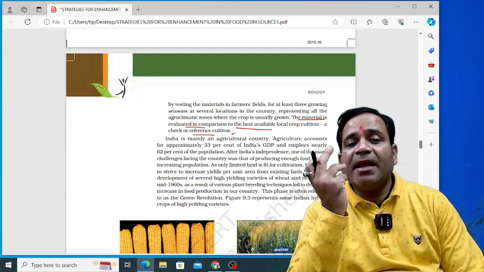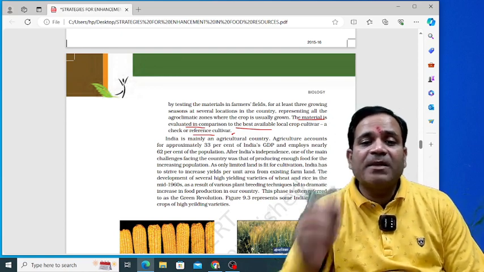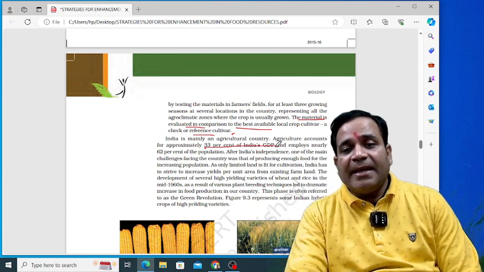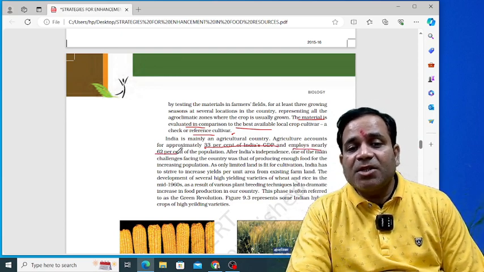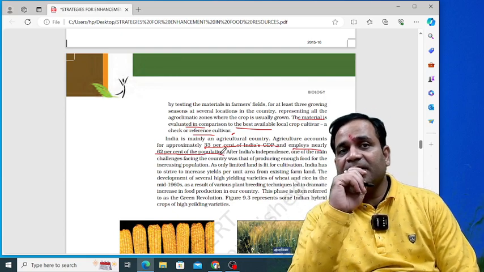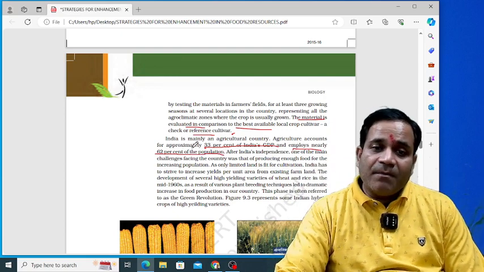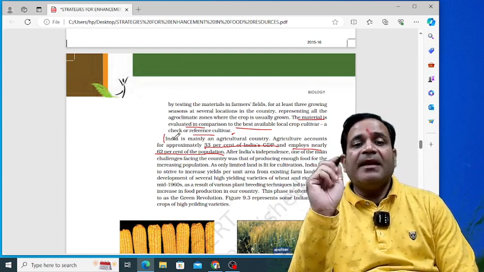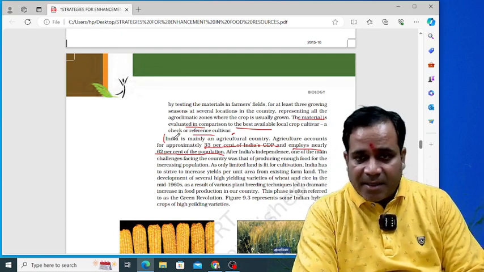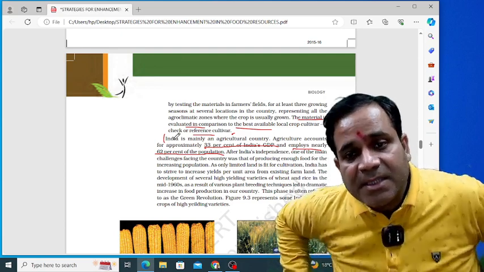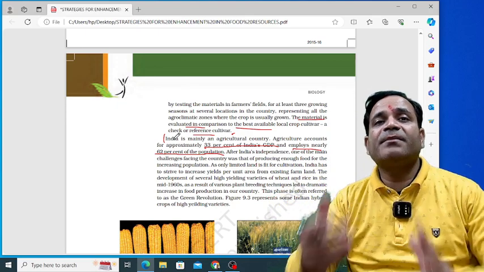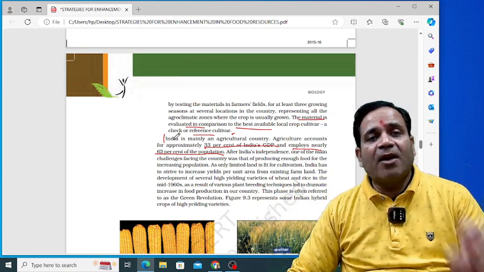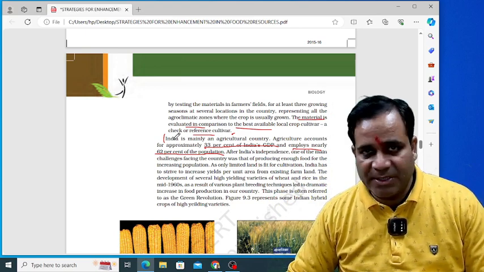So agriculture accounts for approximately how much percent? 33% of India's GDP, and employs nearly how much? 62% of the population. This is a very important line, my dear, that we must keep in mind. India is mainly an agricultural country. Agriculture accounts for approximately 33% of India's GDP and employs nearly 62% of the population, right?